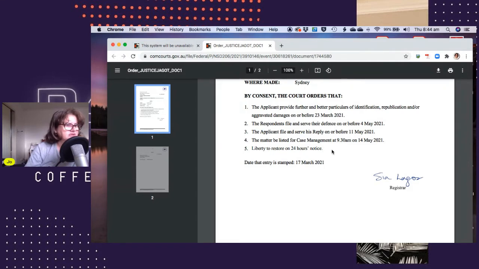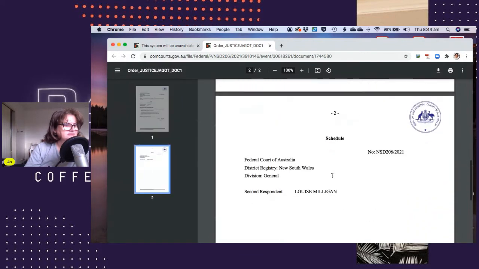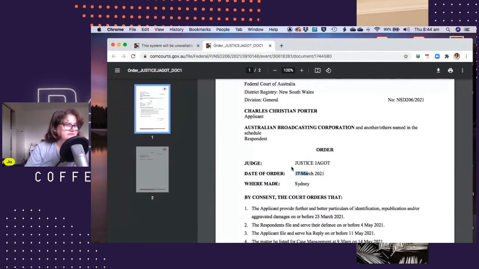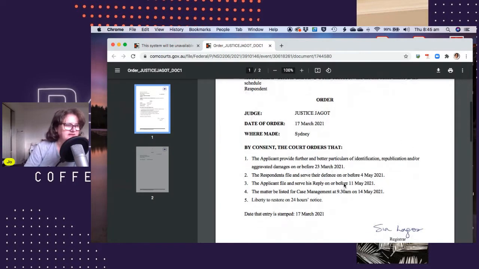Liberty to restore on 24 hours notice. It's been stamped. So the respondents, yeah, that's for both of them. So that's the order. They can settle out of court at any stage of this time, but this is the process in which it's going to be taken, and there's all the dates listed.